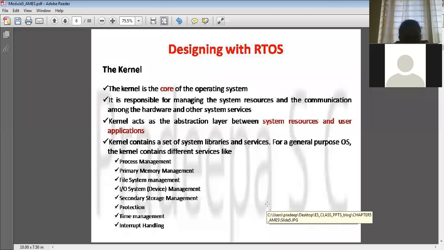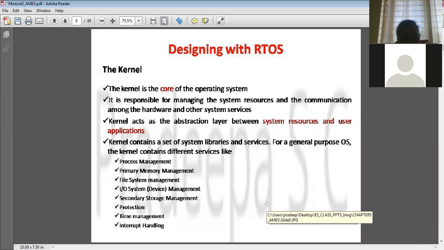Do you know what a process is? Any program you run will be running under one process. Immediately when any program is executed on top of the operating system, memory has to be allocated for that process, and whatever resources are required should be provided for it. Also the synchronization has to be done if more than two programs are running in your software. That management, the kernel has to take care of.